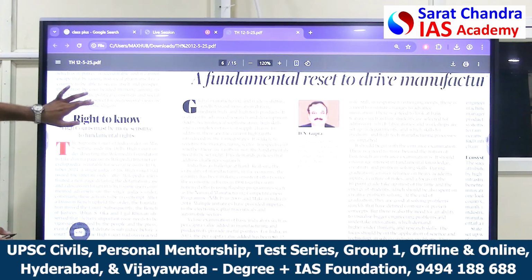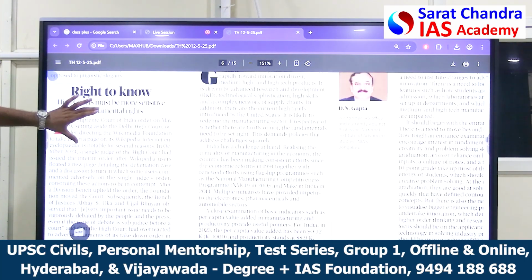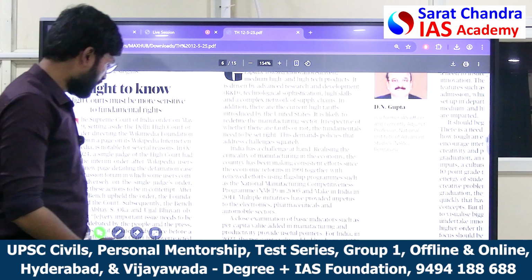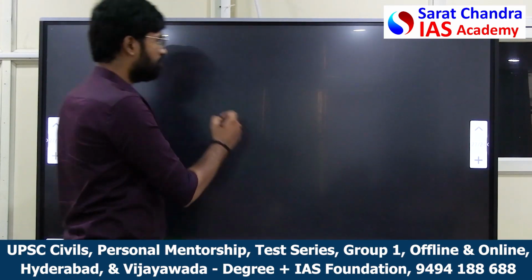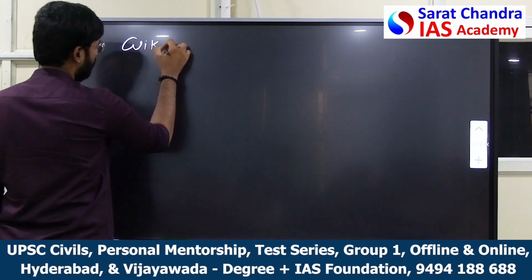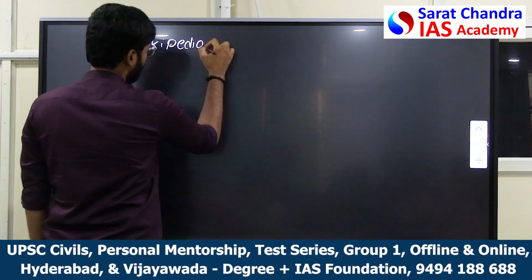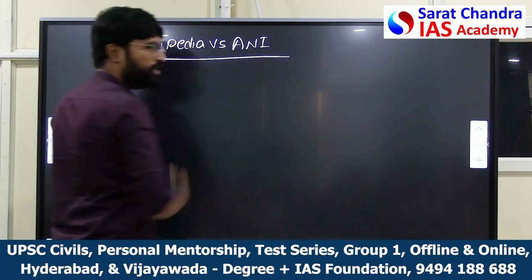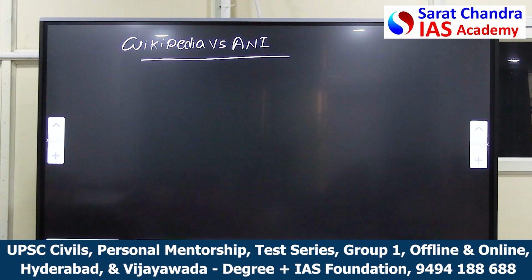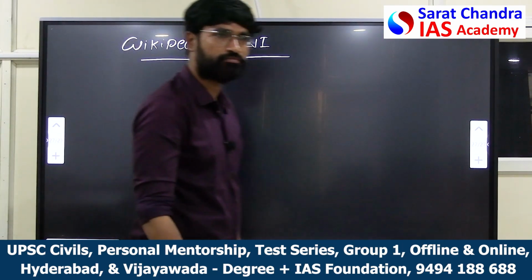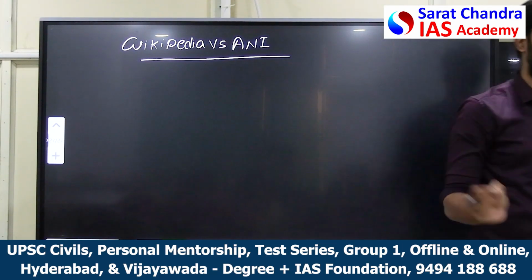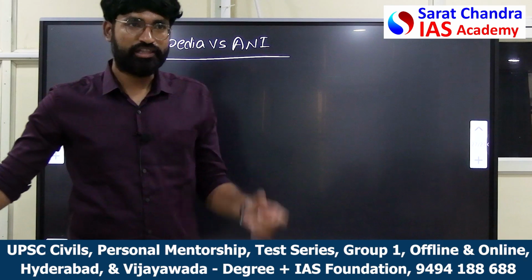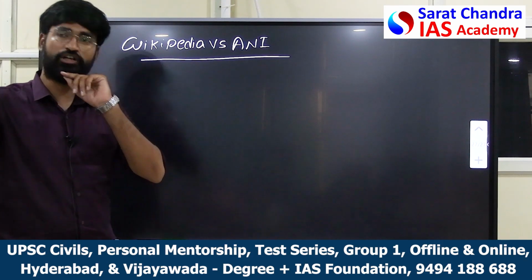See this one. This is also a revolutionary case which you will know in a few days. The right to know case. In a few days you will hear this case called Wikipedia versus ANI. See, ANI is a news channel, a social media news channel. There was this case going on between Wikipedia and ANI. What is Wikipedia? Obviously, you know about Wikipedia. Whenever you open Google, the first page displayed will be Wikipedia, if you want to know the information.